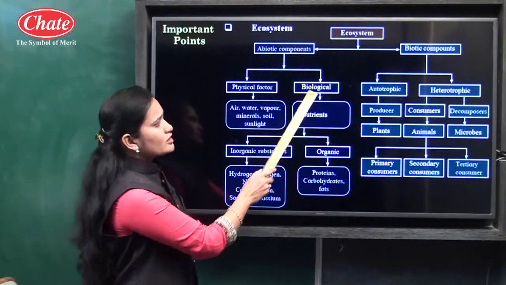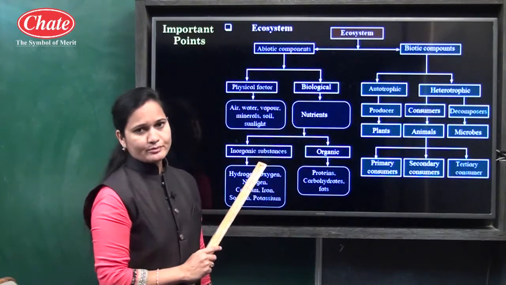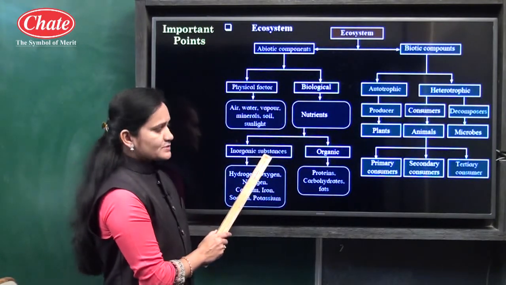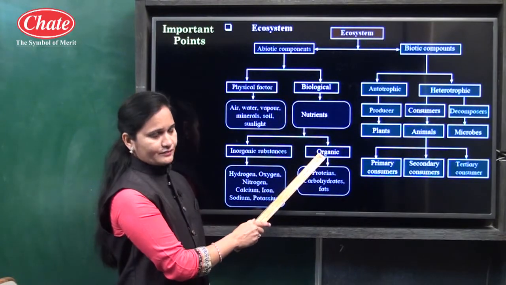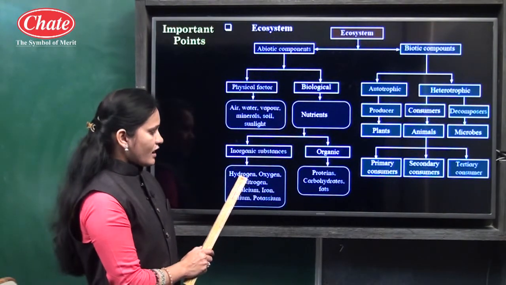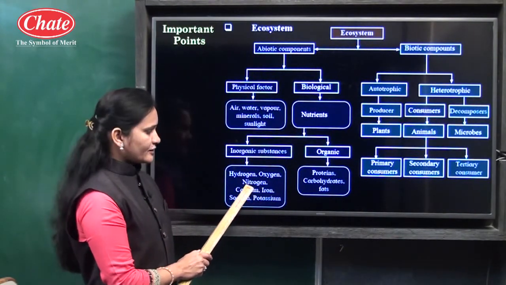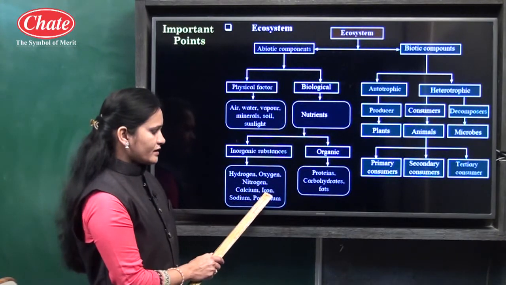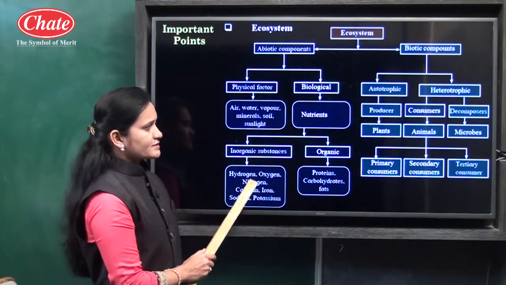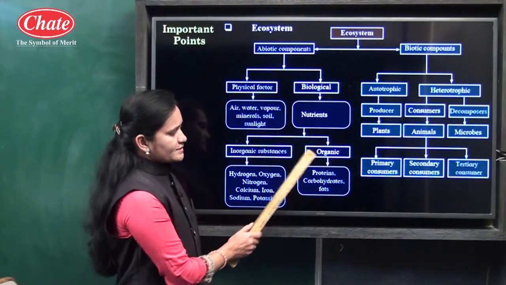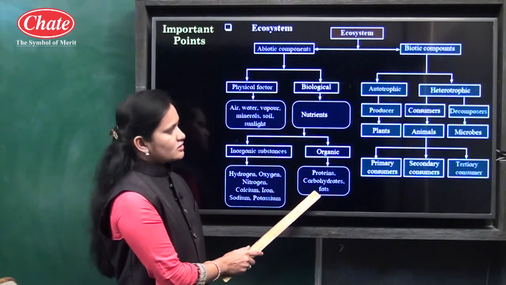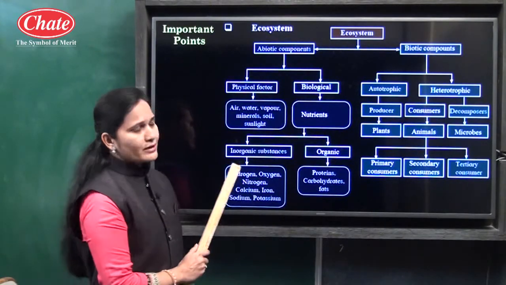If we want to see the biological factors, in that nutrients are present, and these nutrients are again divided into inorganic substances and organic substances. Examples of inorganic substances are hydrogen, oxygen, nitrogen, calcium, iron, sodium, potassium. These are all inorganic substances, and examples of organic substances are proteins, carbohydrates and fats. So this is the classification of abiotic components.